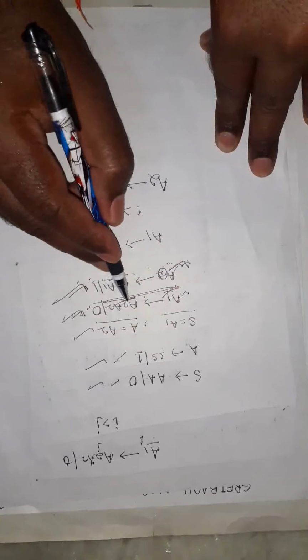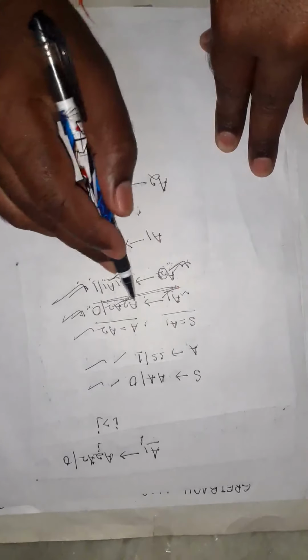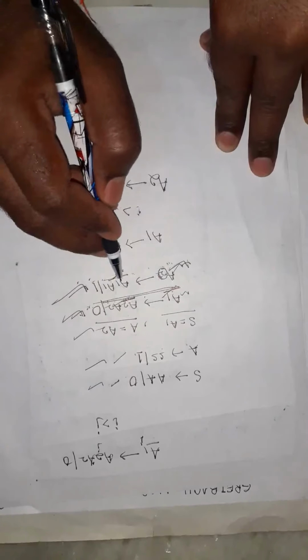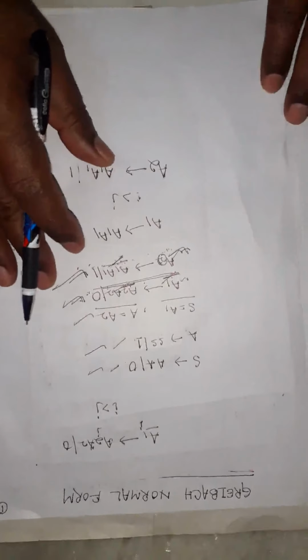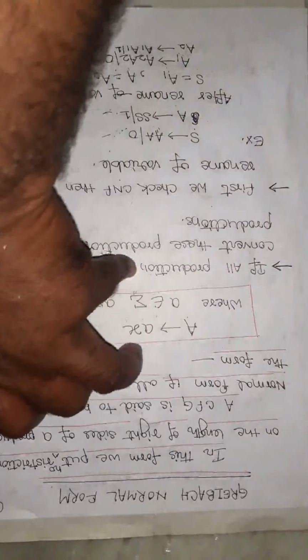So here we replace A1 in this place or A2 in this place. This is confusing. Ambiguity means here we substitute A2 into this equation, then we get A1 is A2A0. So A1 and A1 we find here, A1 substituted here, A2A1, then A2, so both sides are equal. So we remove this ambiguity condition.